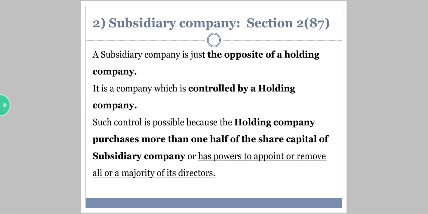We have seen in the example, company B was controlled by company A. Why is this control possible? Just because the holding company has more than 1/2 of the share capital, right? And has powers to appoint or to remove all or the majority of its directors.